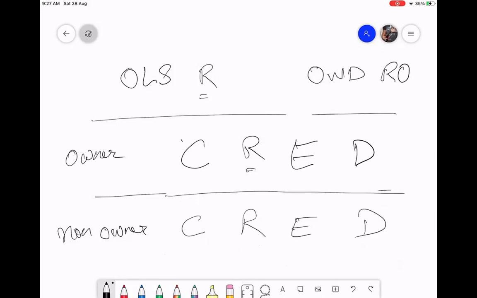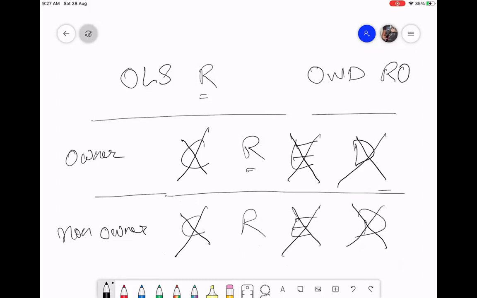Create, can they do or not? No. Edit cannot do. Read only. Owner can see his records, right? A non-owner also has read-only permission, so he can also see, right?